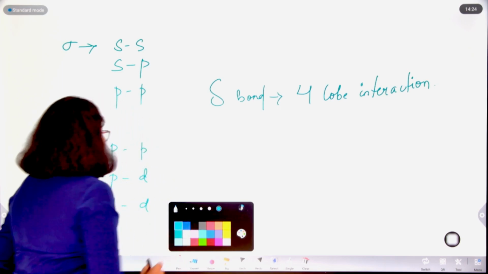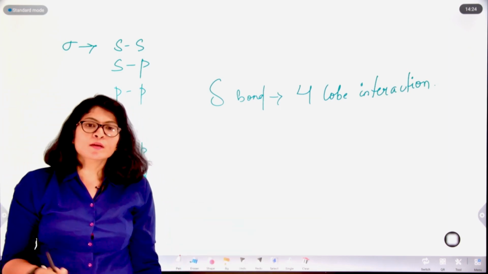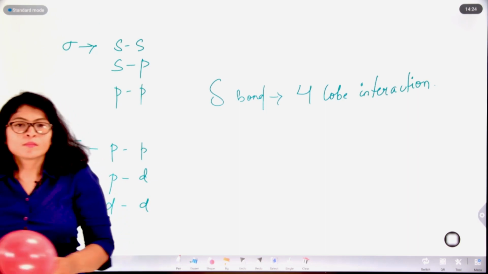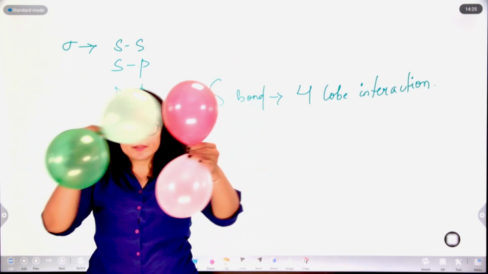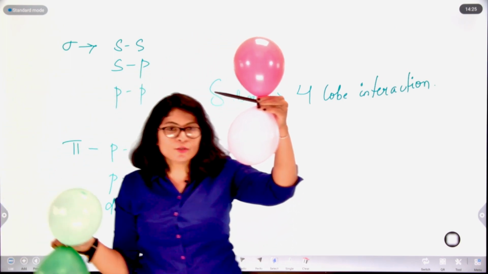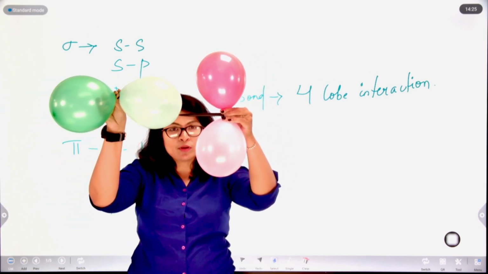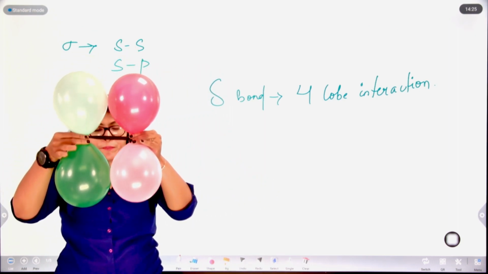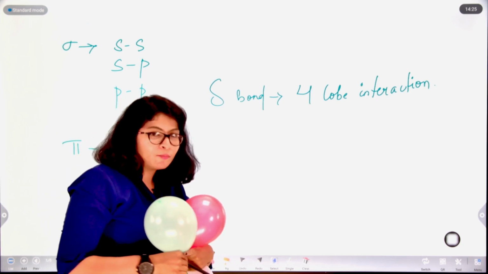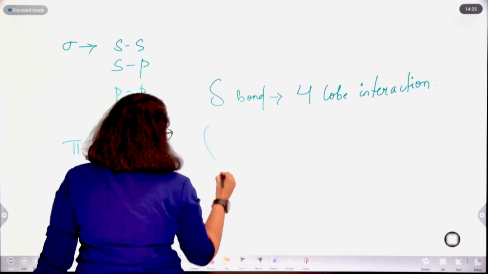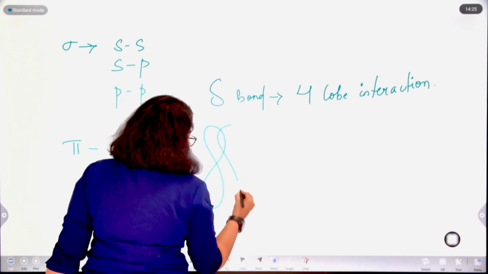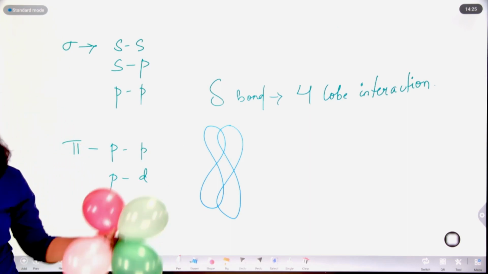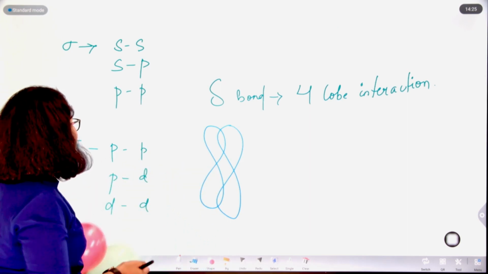So pi bond, P-P overlapping perpendicular to the internuclear axis. So let's see how it will happen. They will be perpendicular. Suppose this is the internuclear axis among them. Along the internuclear axis, the bonding will be happening perpendicular to the internuclear axis. So bonding will take place like this. There is sidewise overlapping, and it will look somewhat like this. So this is the pi interaction between the p orbitals.